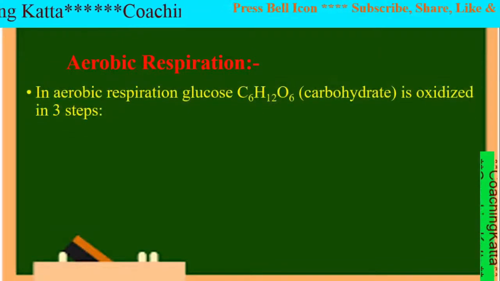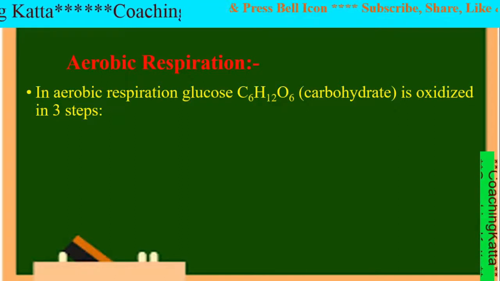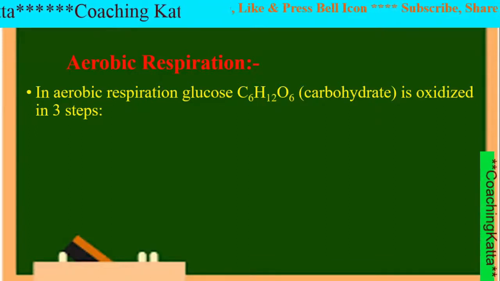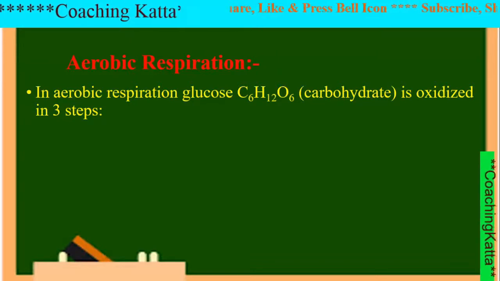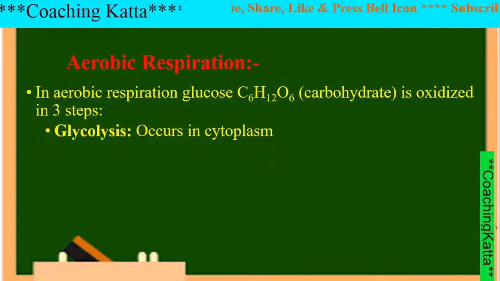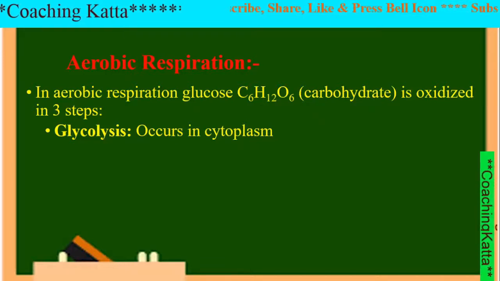In aerobic respiration, glucose, that is C6H12O6, this is a type of carbohydrate, is oxidized in three steps. So let us see all the three steps one by one. First step is glycolysis. It occurs in cytoplasm.